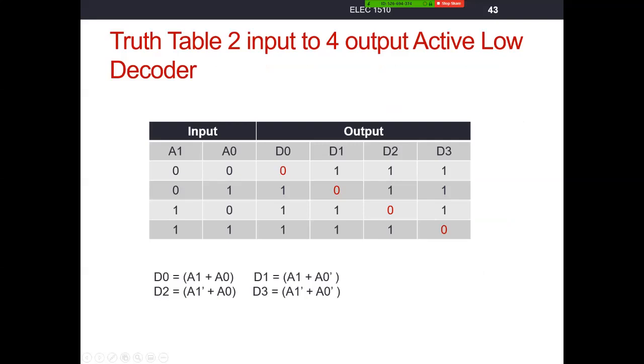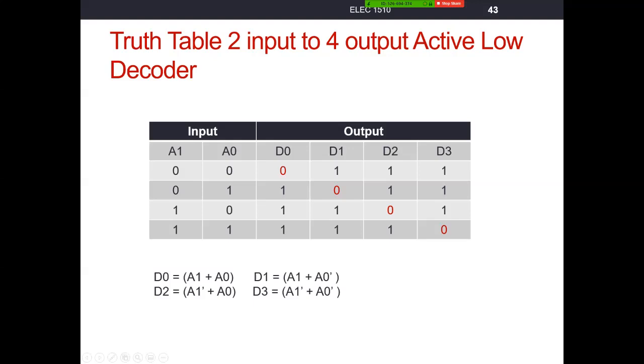We can then have a 2 input to 4 output active low decoder. So active low, we're replacing the 1s with 0s. D0 is a 0 whenever our input is a 0. D1 is a 0 whenever our input is a 1. D2 is a 0 whenever our input is a 2. So binary 1, 0 is decimal 2. Binary 1, 1 is decimal 3. D3 is a 0 whenever our input is a 3. So again, this is just decoding our inputs, but active low will produce a 0 when we have those inputs, and will produce 1s everywhere else.